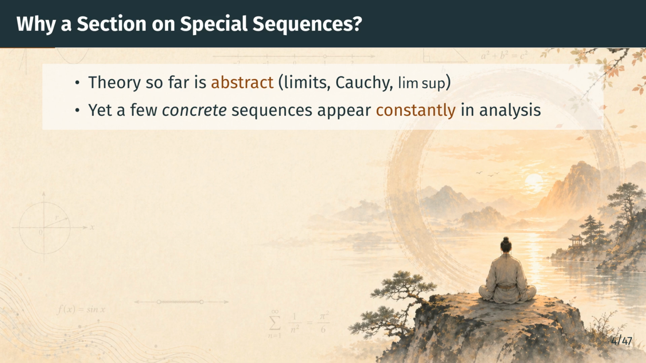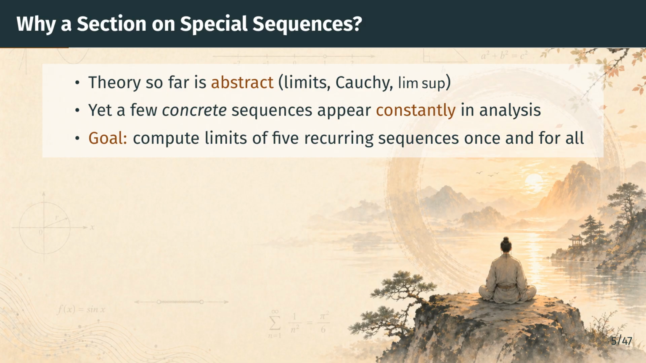But certain concrete sequences appear so often that they deserve to be in our muscle memory. Expressions like 1 over n, the nth root of a constant, the nth root of n, or powers of a number less than 1 in absolute value, show up over and over again in proofs. Our goal in this section is to pin down the limits of 5 such sequences, once and for all. After this short section, we will treat the answers as known facts and quote them freely. Doing the work here, in one place, saves us from repeating the same binomial estimates in the chapters to come.